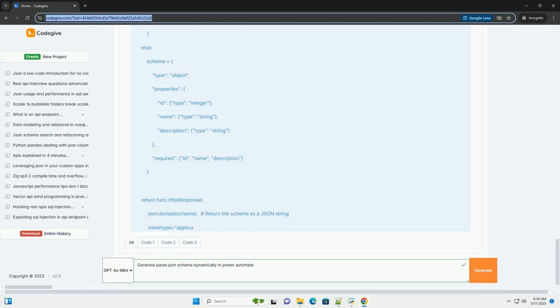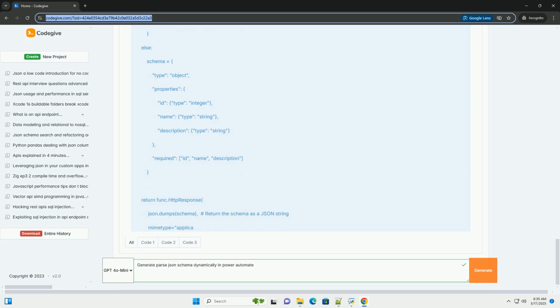Place a compose action in your flow. Paste a sample JSON payload into the compose input. Click the generate from sample option. Power Automate will automatically create a JSON schema based on the sample. You can copy and paste this generated schema. While not fully dynamic, this is a great starting point for understanding the structure and customizing it further.